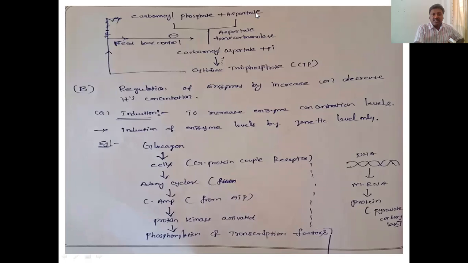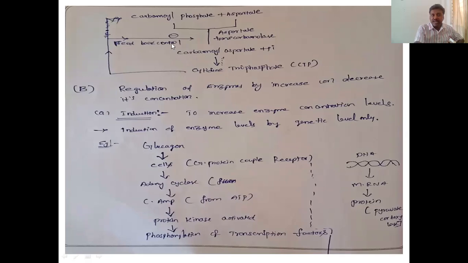So the example is this one. Carbamoyl phosphate plus aspartate, in the presence of aspartate transcarbamylase, is converted to carbamoyl aspartate. Then after further reactions it forms cytidine triphosphate. But this cytidine triphosphate inhibits the aspartate transcarbamylase. So the end product CTP inhibits this enzyme.